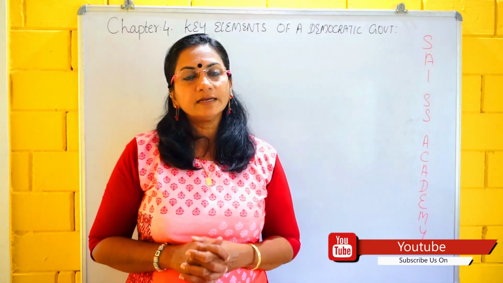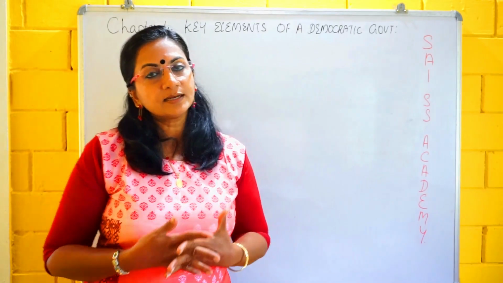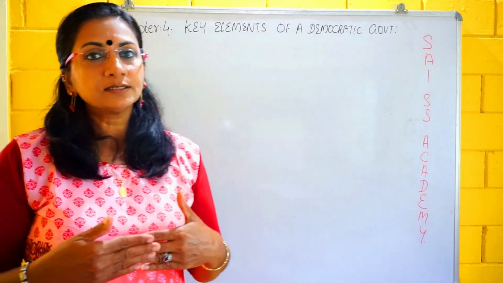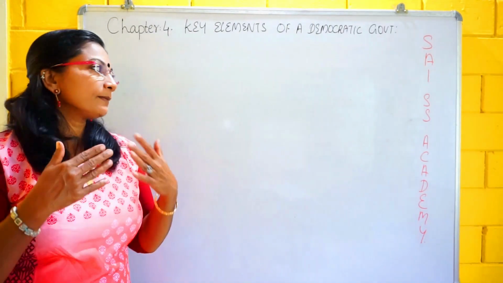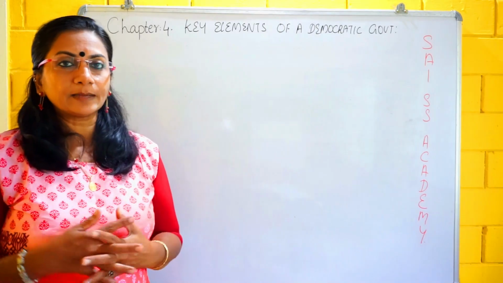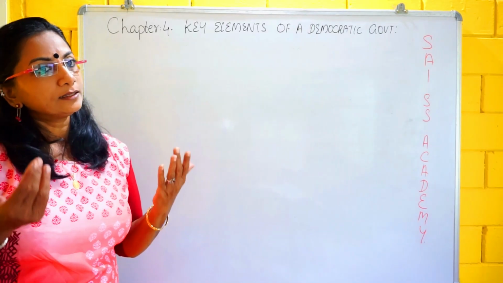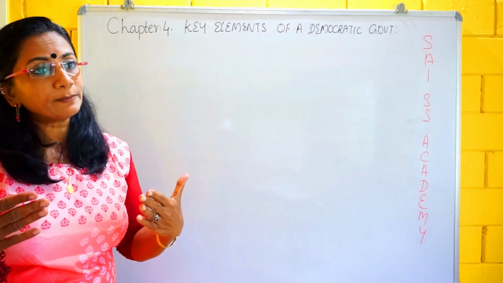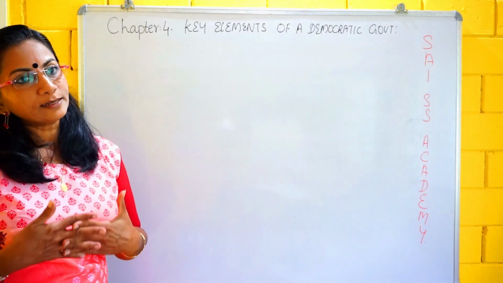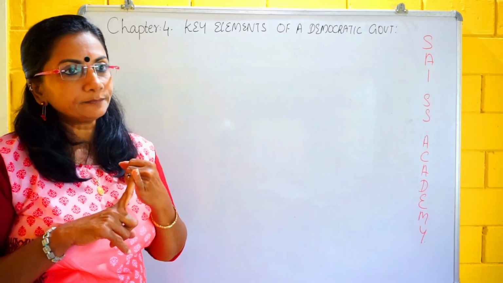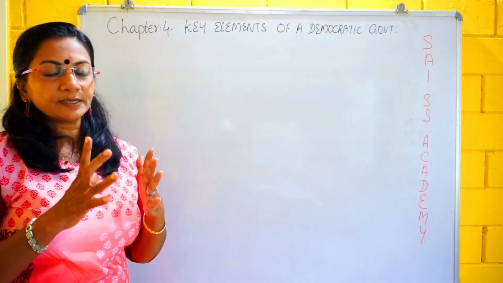In the previous chapter we discussed what a government is, the types of government, the levels of government and the functions of government. Mainly we talked about the democratic type of government. What is a democratic government? Democratic government means the government of the people, for the people and by the people. Here, people have personal freedom, political freedom, equality, rule of law, dignity, respect, etc.